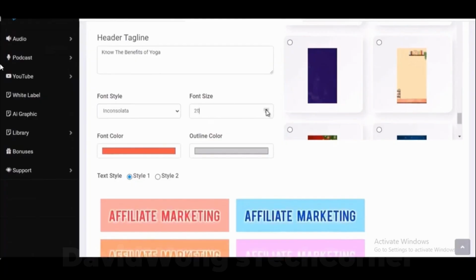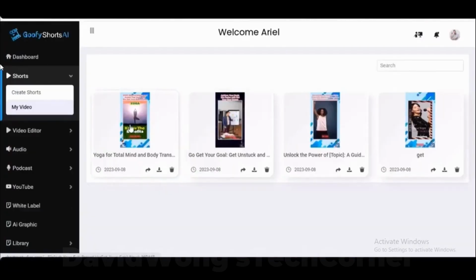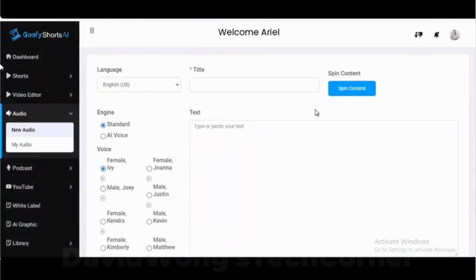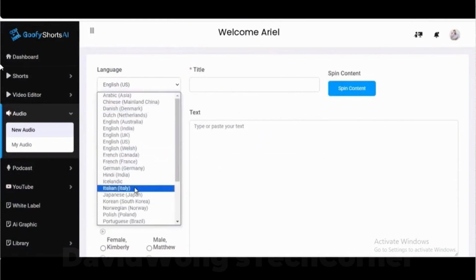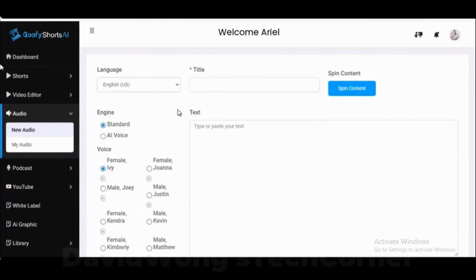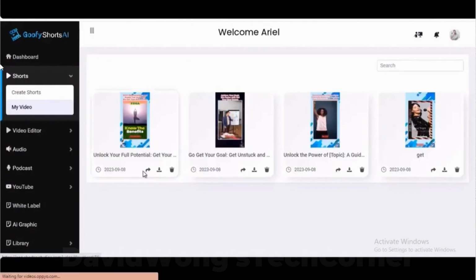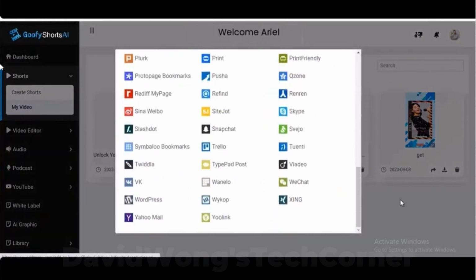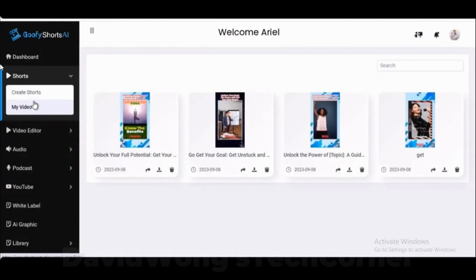Then Goofy Shorts AI creates your video in just a few clicks. Plus, you can generate AI-powered voiceovers directly inside the app, so you don't even need to record yourself. Once your video is ready, you can instantly share it across multiple platforms to maximize reach and engagement.